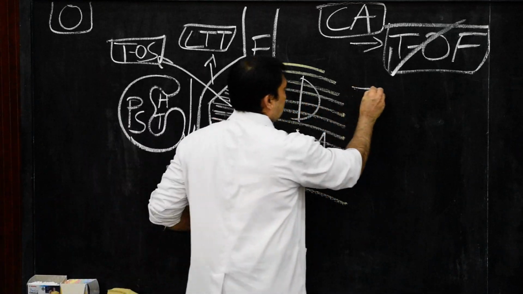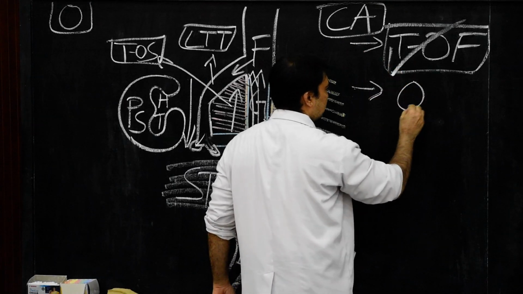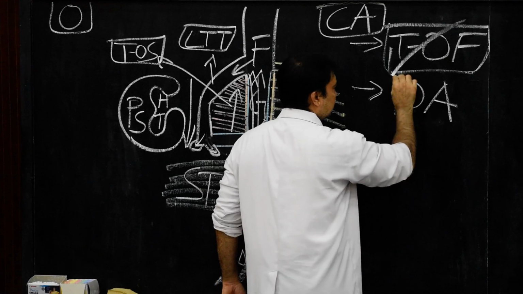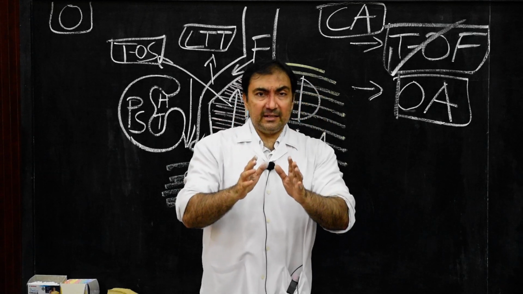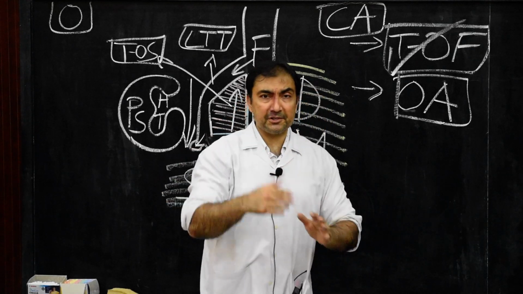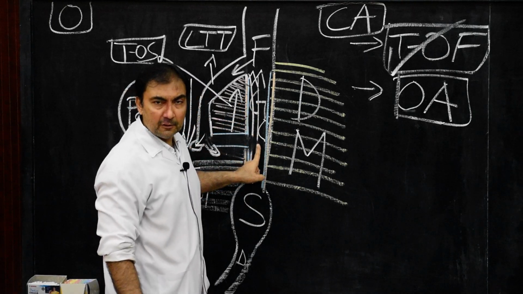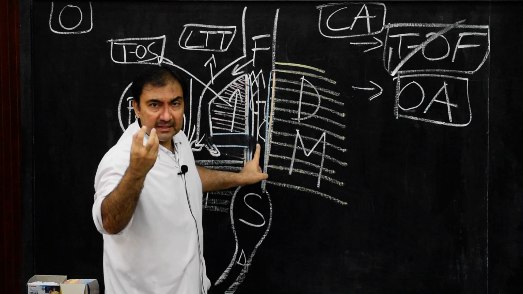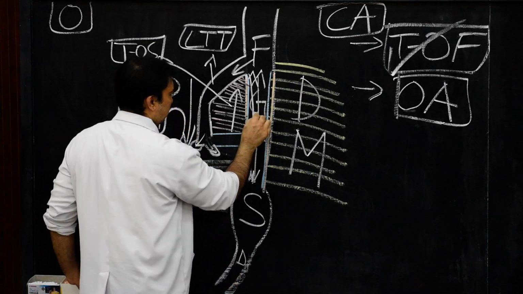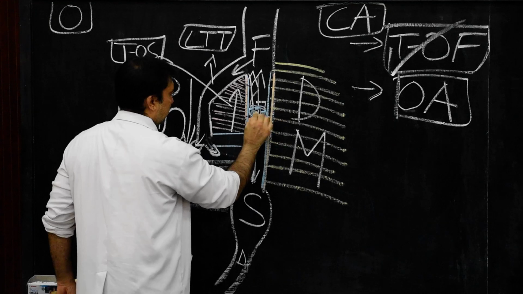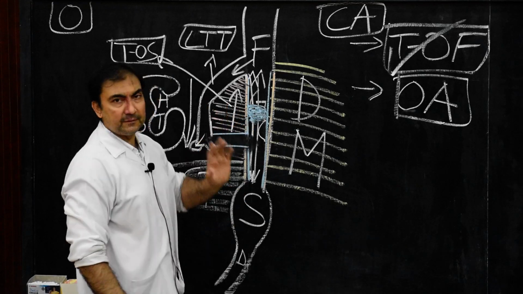Then we come to, I hope it is visible here. So we come to the second very important, interesting anomaly, esophageal atresia. It is called esophageal atresia. What happens in esophageal atresia is there will be abnormal proliferation of the lining epithelial cells of the esophagus. So the lining epithelial cells of the esophagus, at this level, will show abnormal proliferation. And because of this abnormal proliferation, there will be constant narrowing of the lumen.